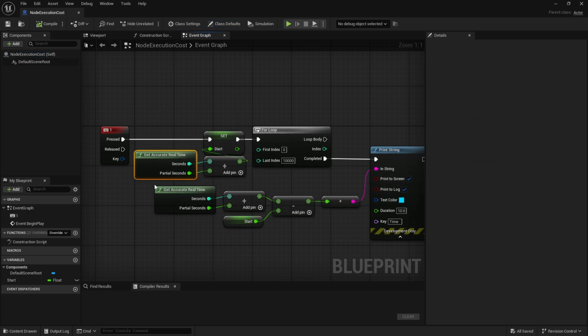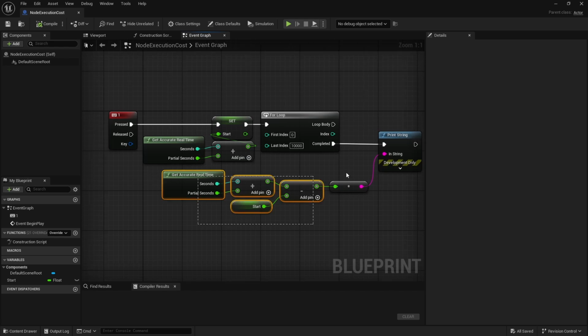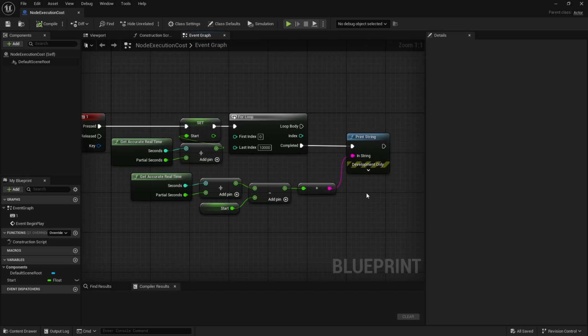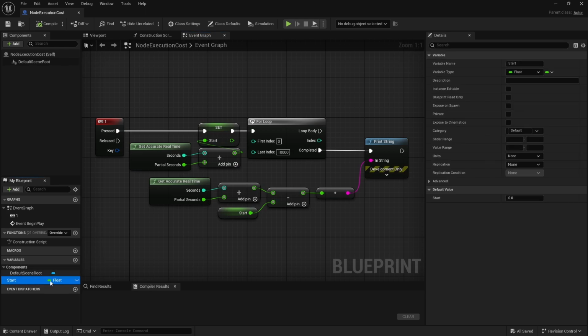We get accurate real time, we do something in between, and then we print. Now it works okay, but you have to do a few things. Also, to streamline this, you can create a macro that's a little bit more convenient than doing this, and you don't have to store a variable locally.